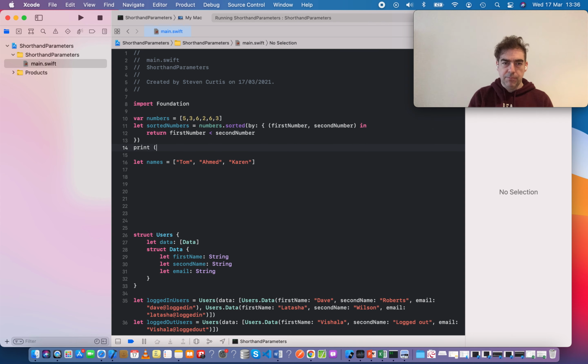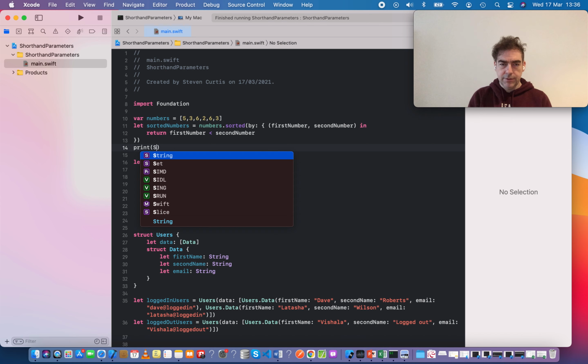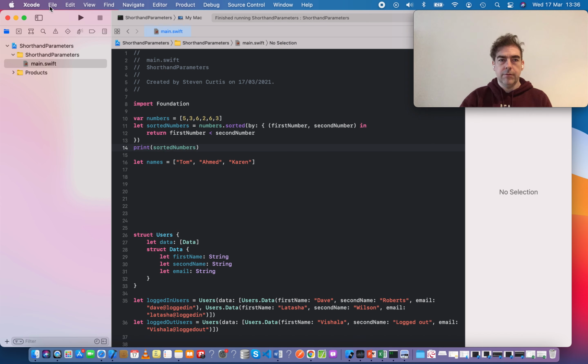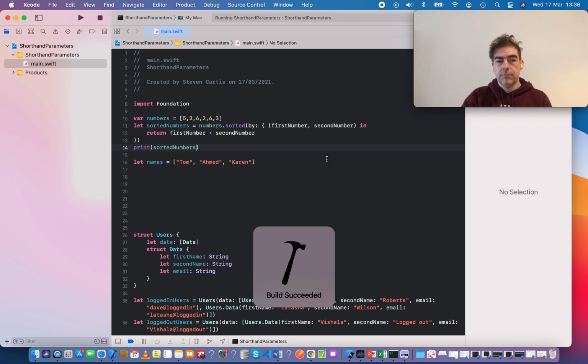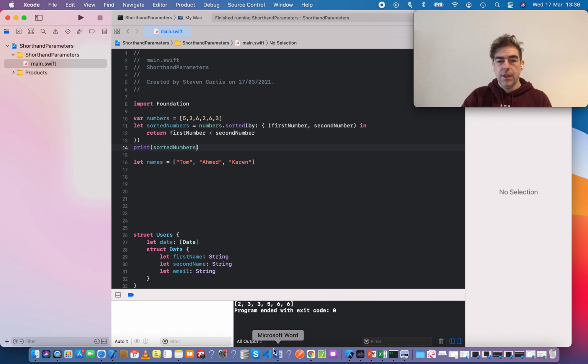Okay, of course, if we print our sorted numbers, they're in ascending order. That's fine, but we can make this slightly shorter by using shorthand parameter names.